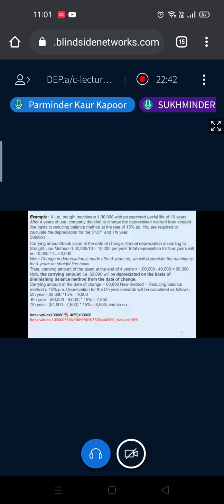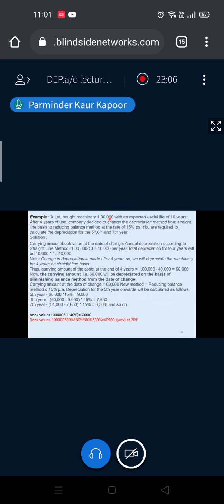This is your book value using your SLM. Cost price 1 minus accumulated depreciation. You are charging 4 year 10%. 4 year depreciation, so 10%, 10%, 10%, 10%, 40% depreciation is charged. Now you will ask where did this 10% come from, where did this 40 come from? Now this is nothing but you are charging depreciation 10,000 on a cost of 1 lakh.